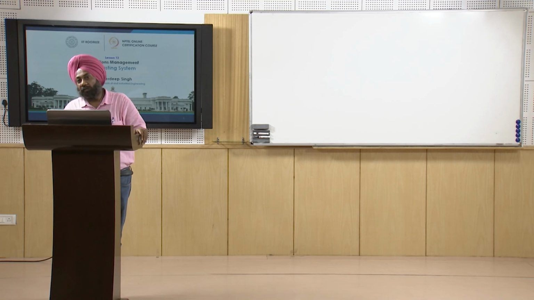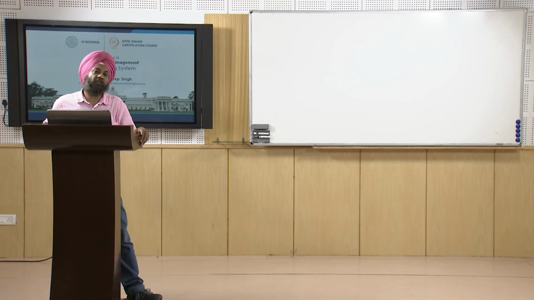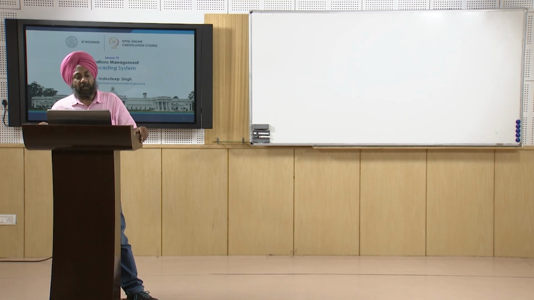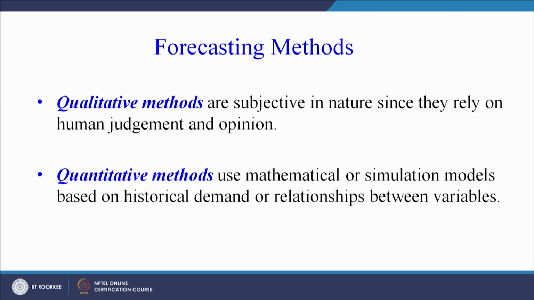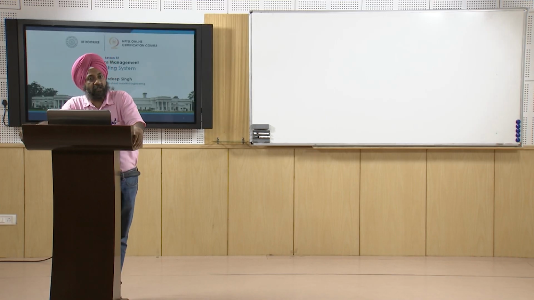We have no other option but to use human judgment and opinion and make a forecast. And on the contrary, if the data is available with us, we will go for quantitative methods of forecasting. Quantitative methods use mathematical or simulation models based on historical demand or relationship between the variables. So in quantitative methods we may sometimes try to derive an equation based on the data, maybe based on regression, and the equation can be used for making a forecast.